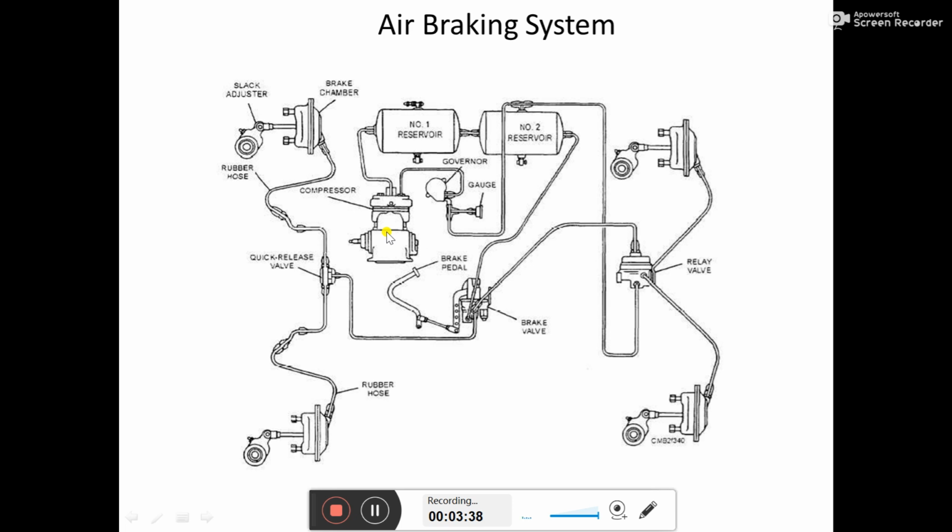And if the rate of using the compressed air by applying the brake increases, there may definitely be a lack of compressed air faced by the vehicle.